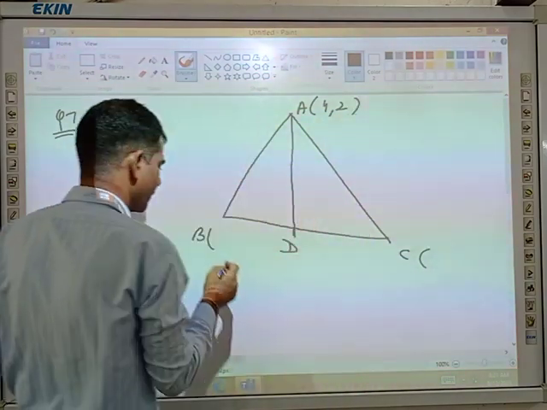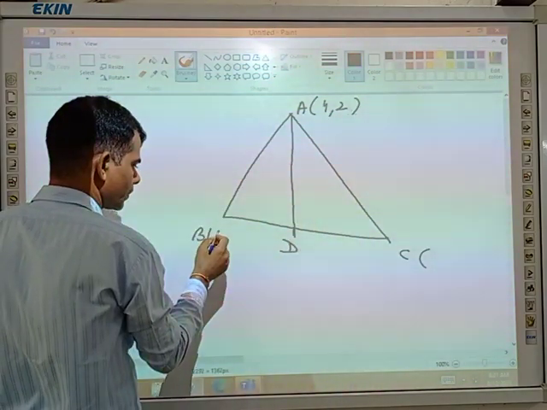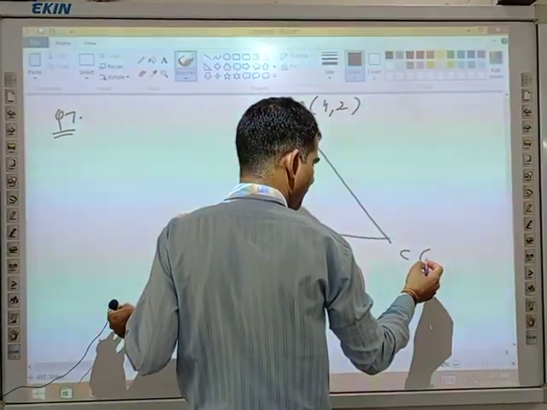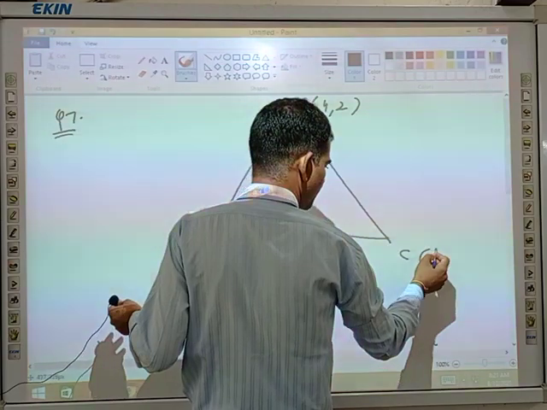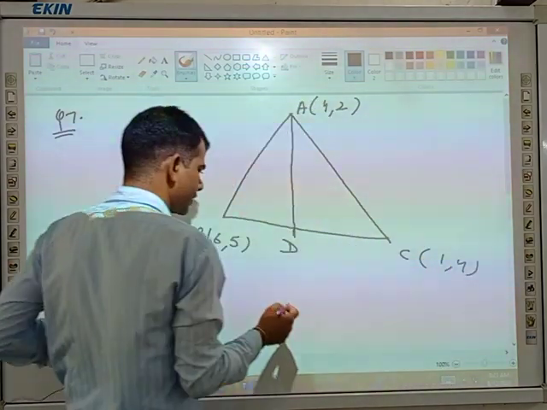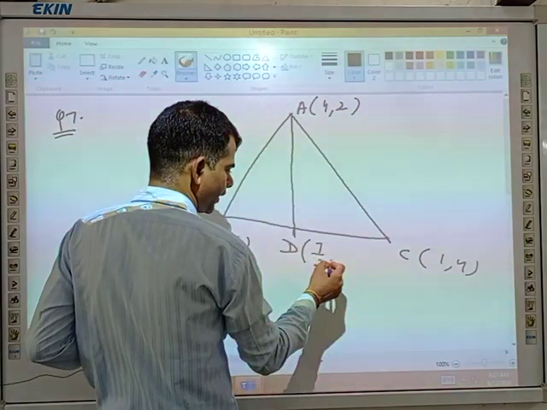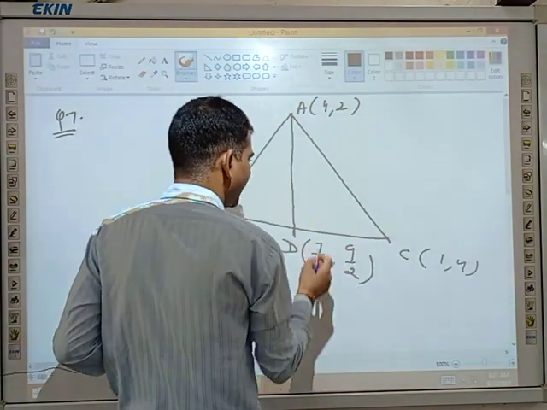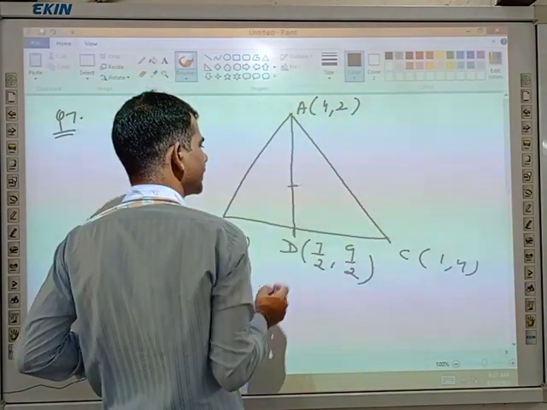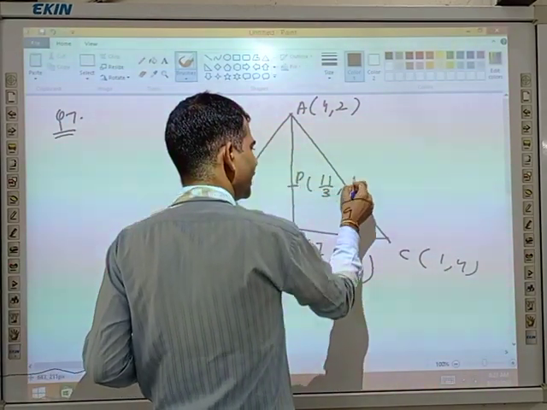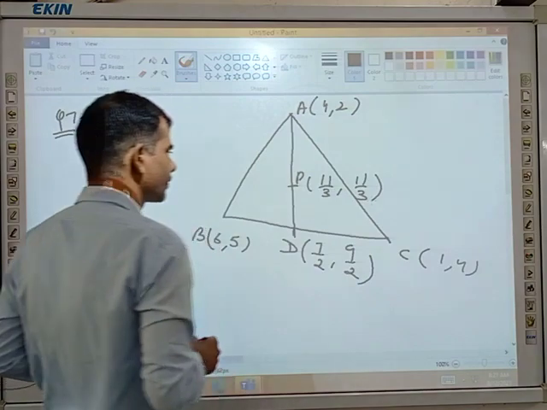B is 6,5. And C is 1,4. Yes. Coordinate of D, that is 7/2, 9/2, and coordinate of P, that is your 11/3 and 11/3. Yes. Third part.